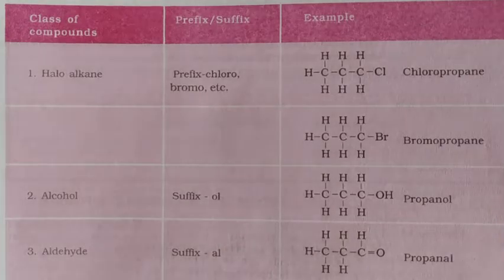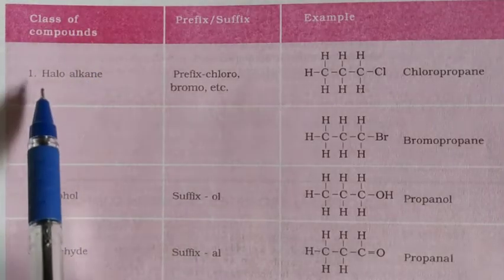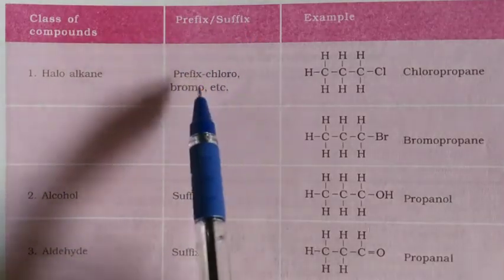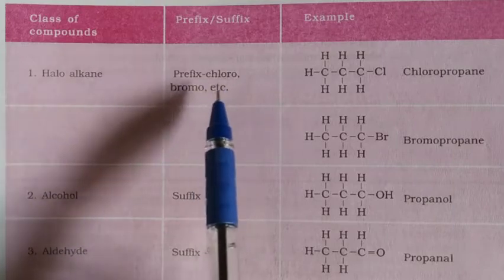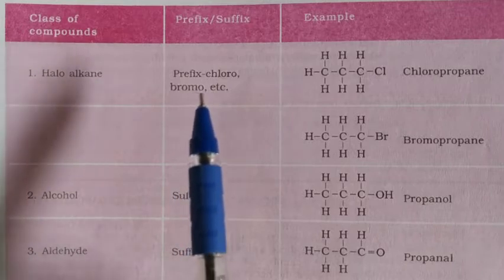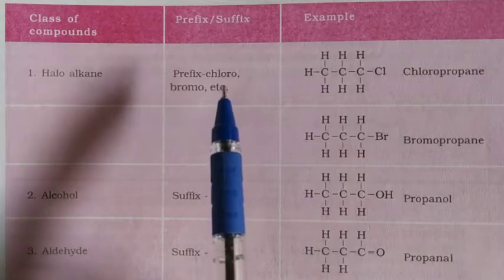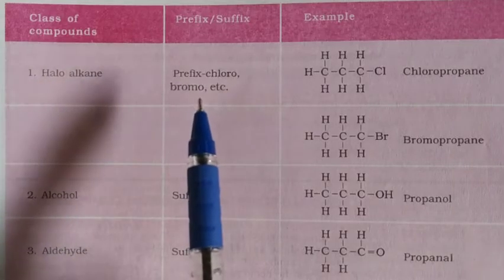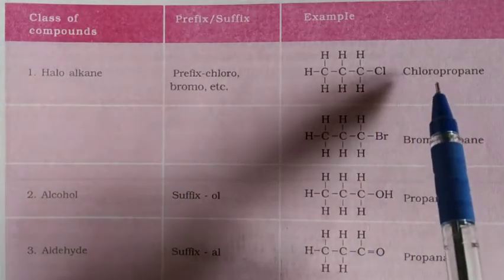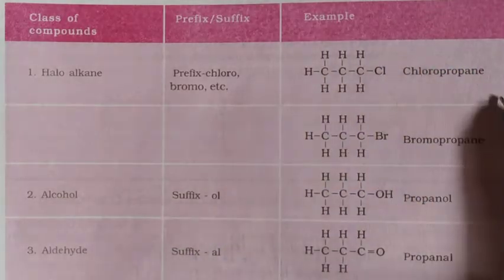Nomenclature of organic compounds. See here the class of compounds. The first is haloalkanes. Prefix or suffix here. See children, the prefix is chloro or bromo. The functional group, chloro or bromo, attached to the hydrocarbon, is placed at the beginning of the hydrocarbon name. Look here, chloropropane.